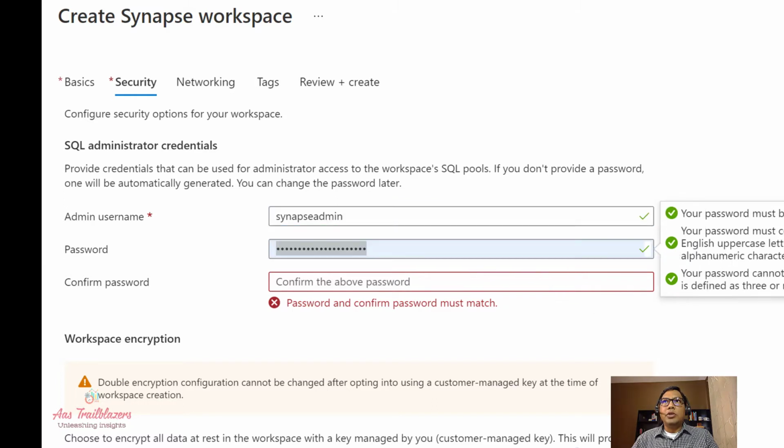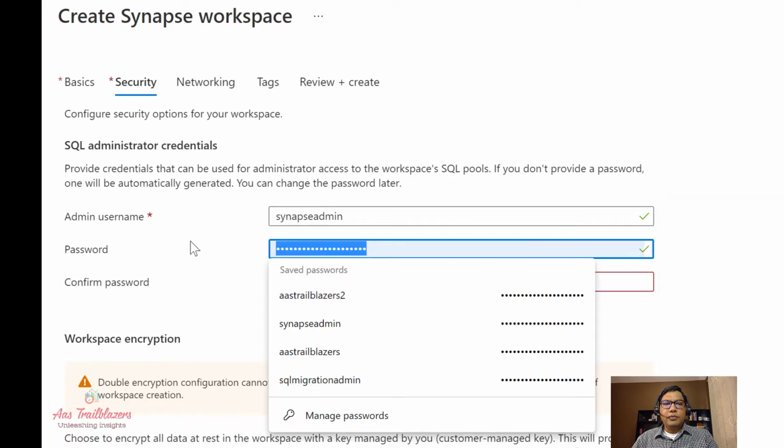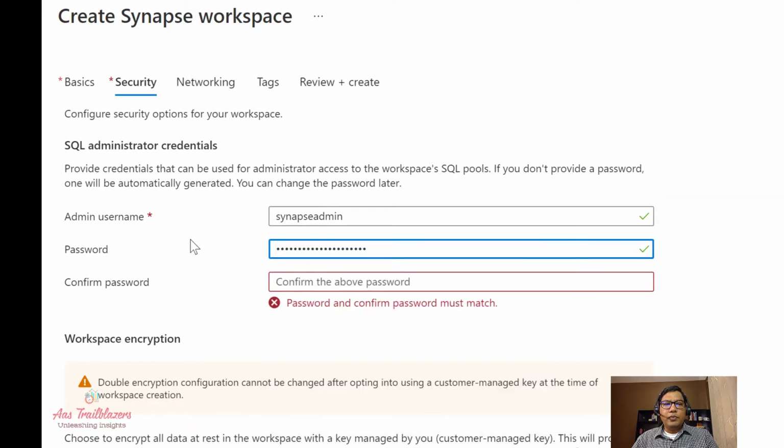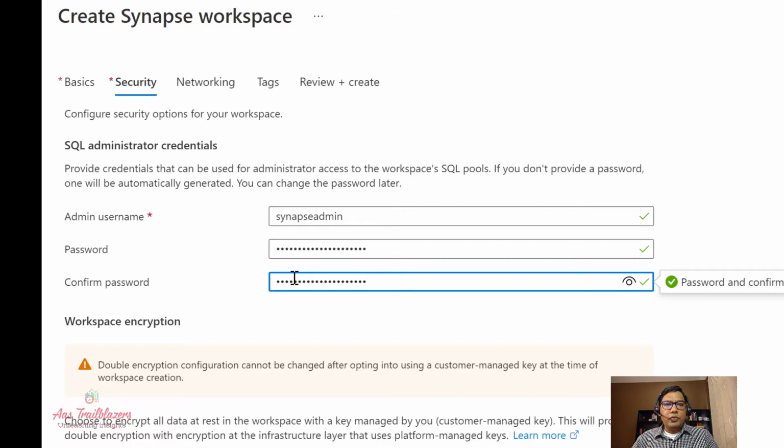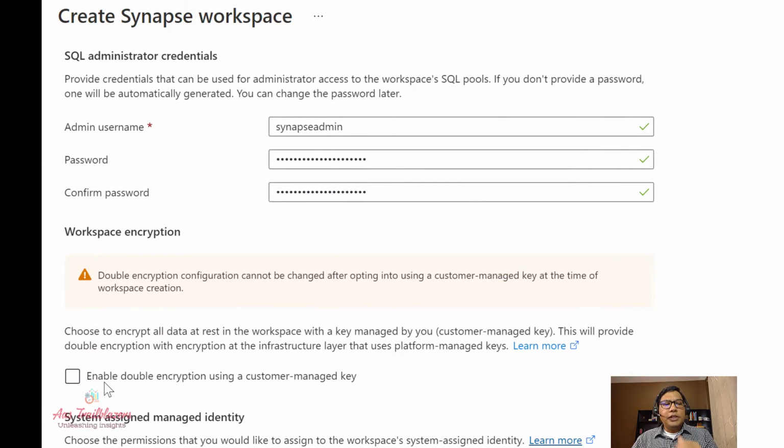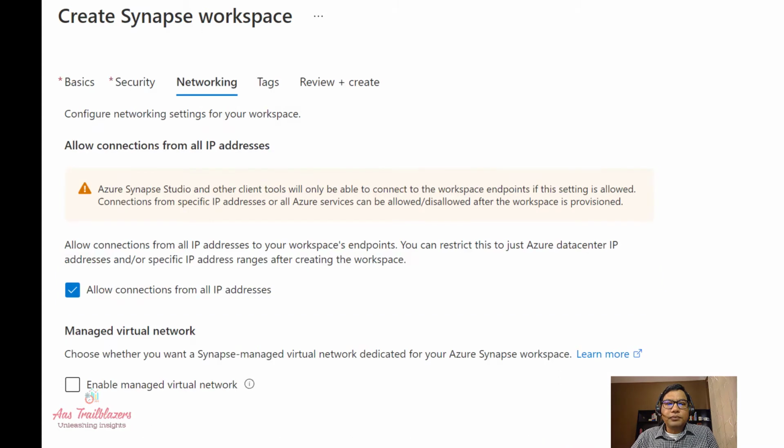Then password, something that is strong enough. There are a couple of other settings on the bottom of this screen. Let's go with the default one. I'll have another video where I'll talk in detail about security, encryption and all those things, but for now let's keep it default and let's go to the next one.